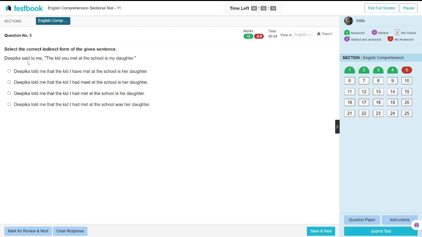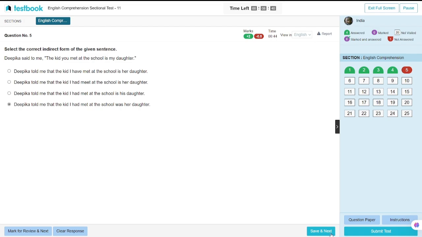Deepika says to told me all the things. The kid you meet at the school is my daughter. The kid you met. Met, it means V2, we got V2 had. Had, meet, met. Is her daughter. First person change with the subject, her, his नहीं होगा, her होगा. And her is given in two forms. His नहीं होगा, was her children.